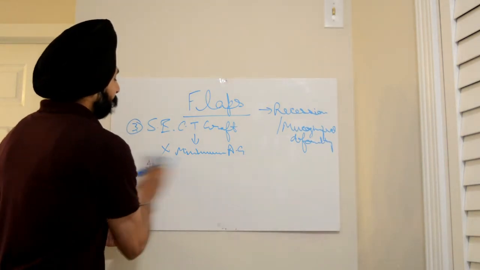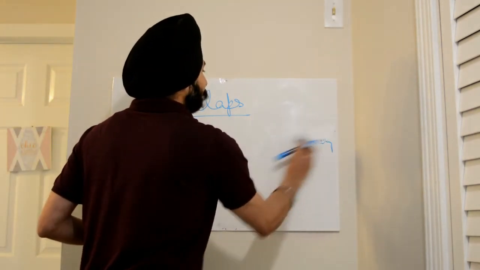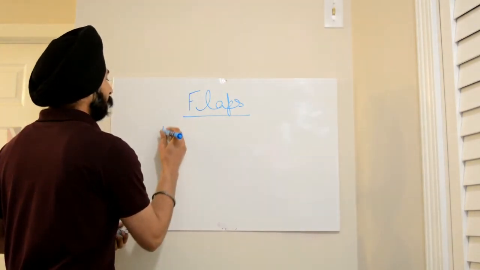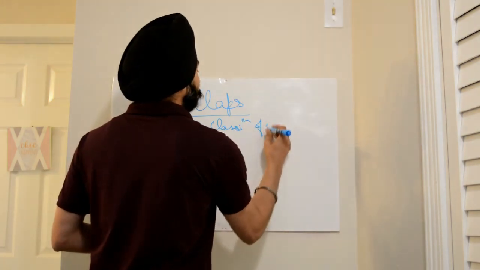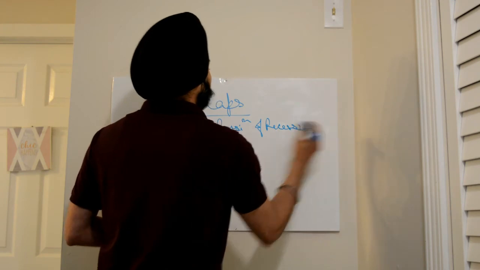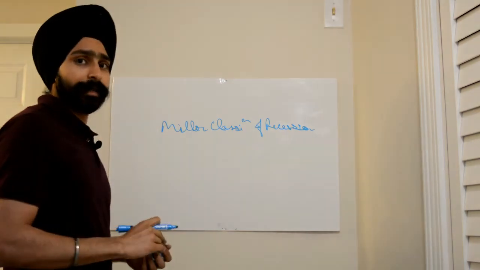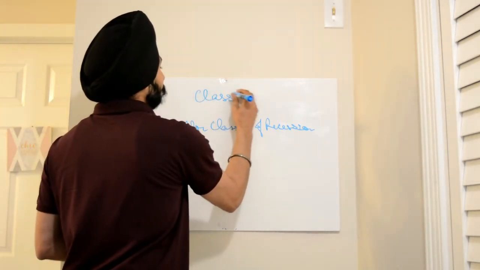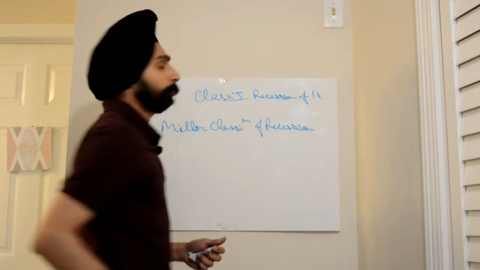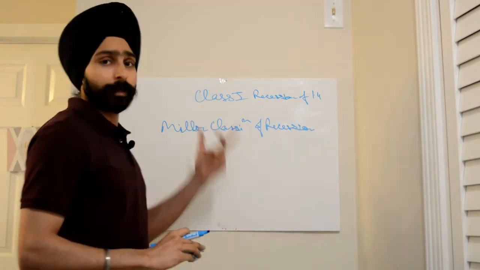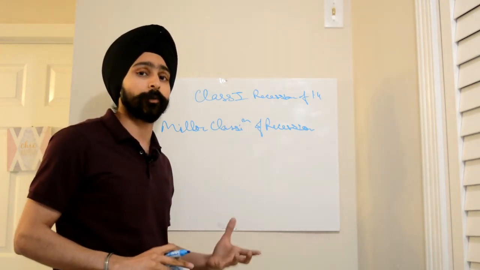Friends, when I talked about recession, I did not tell you about Miller's classification of the recession. This classification is very important because sometimes in the exam, the examiner might say in the additional information that the patient is having class 1 recession on tooth 1-4. Unless you know what is class 1, class 2, class 3 or class 4 type of recession, you cannot come to the treatment or which flap to be selected.